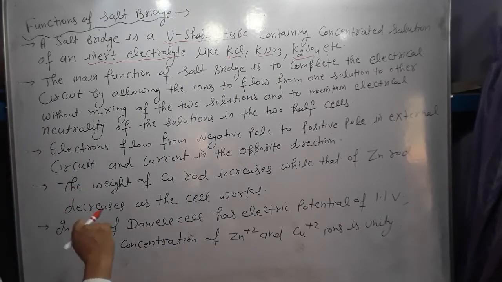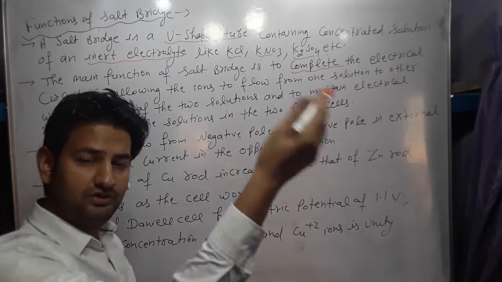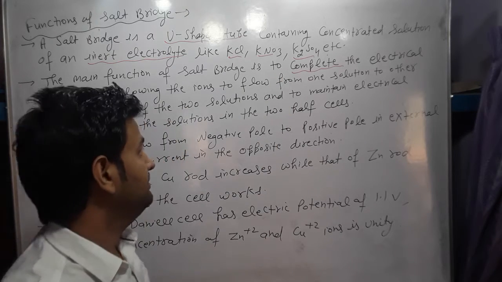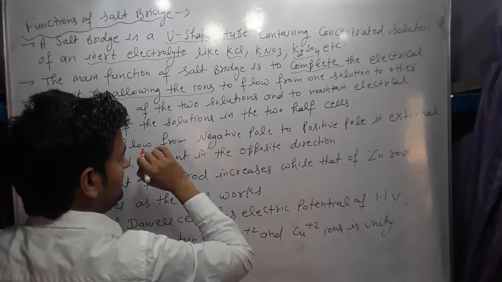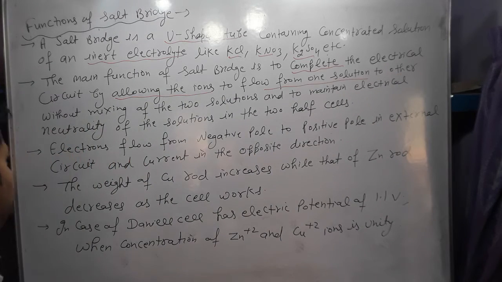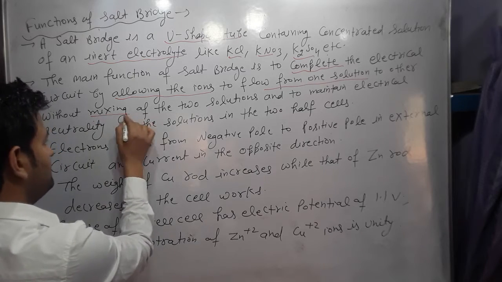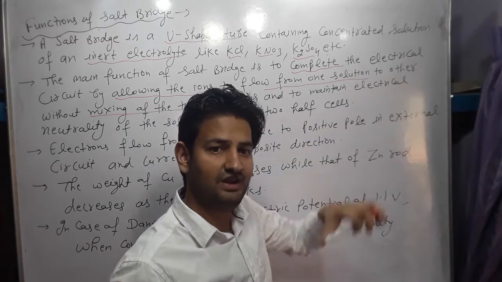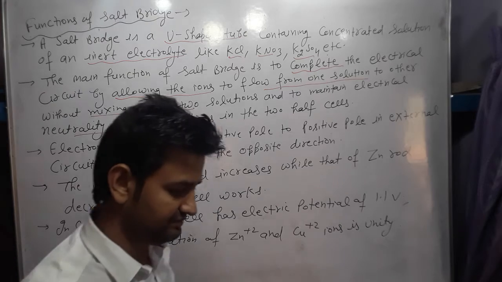The main function of the salt bridge is to complete the electrical circuit, meaning electrons flow in the external circuit and ions flow in the internal circuit through the salt bridge. So it completes the electrical circuit by allowing the ions to flow from one solution to the other without mixing of the two solutions. The main point is that the solutions are not mixed with one another. And another function is to maintain the electrical neutrality of the solution in the two half cells.